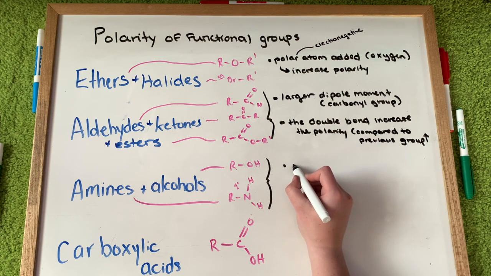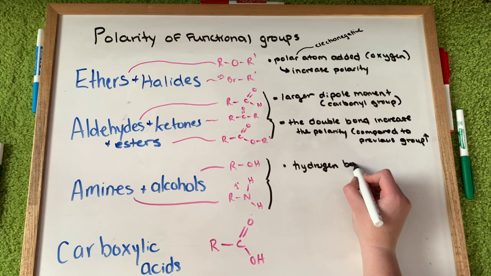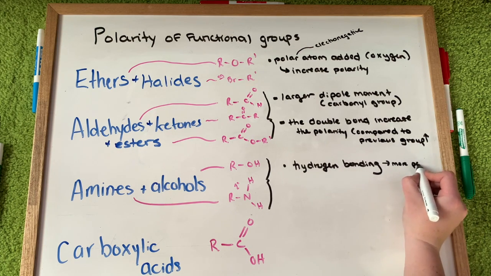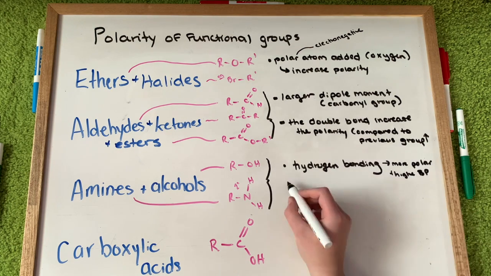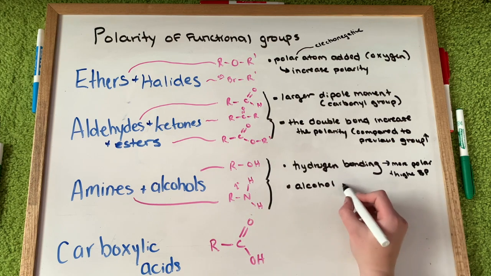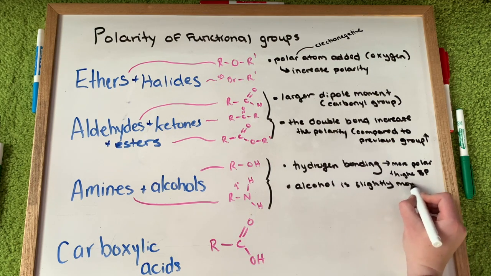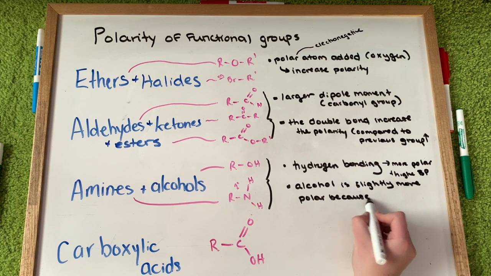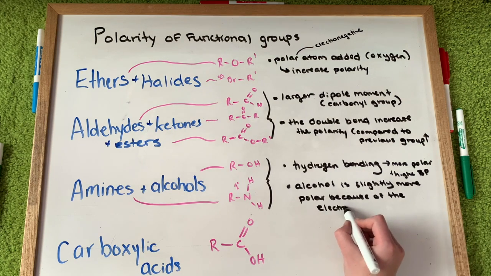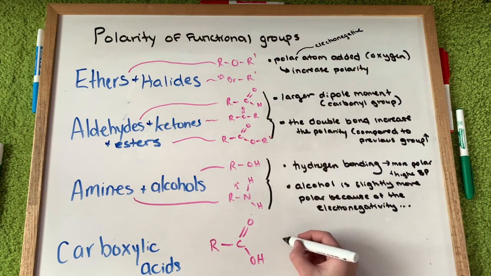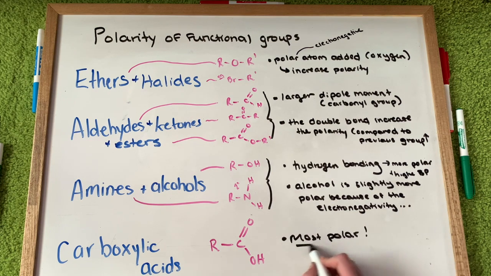Next, we have amines and alcohols, and these two functional groups have hydrogen bonding present, which increases the polarity. And it also gives a higher boiling point. Alcohol is slightly more polar compared to amines because oxygen is a more electronegative atom than nitrogen.